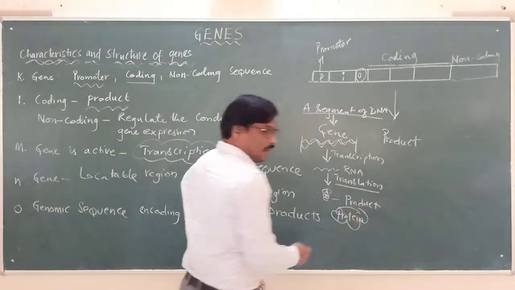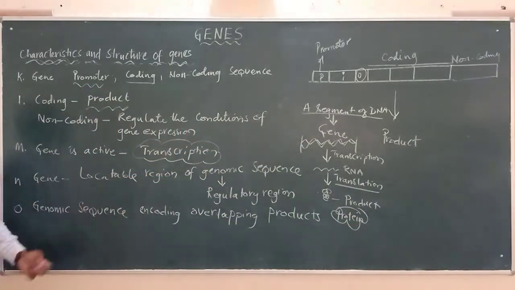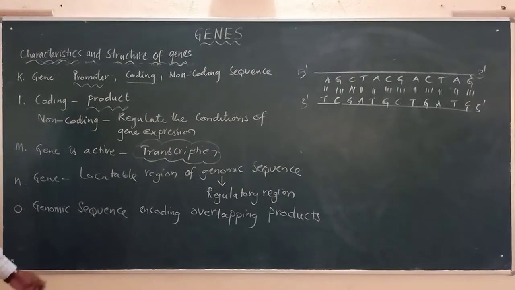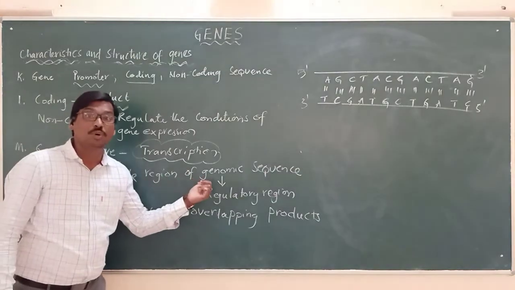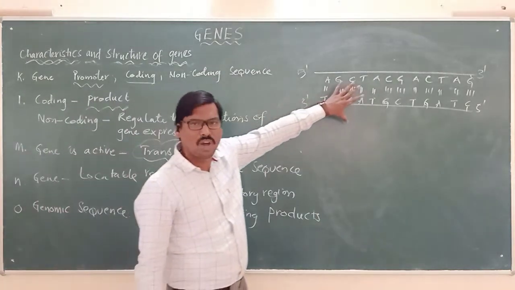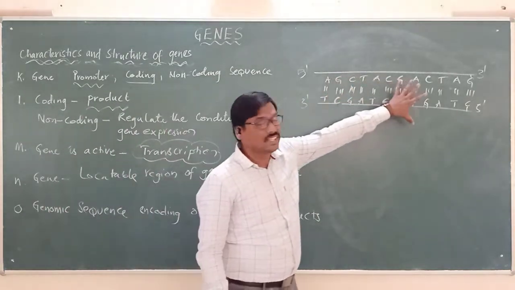Now see here. We will just see that sequence. So we are talking about the gene, where we can easily identify it. It is a locatable region of the genomic sequence. So suppose this is a small piece of DNA, which we are calling the gene.